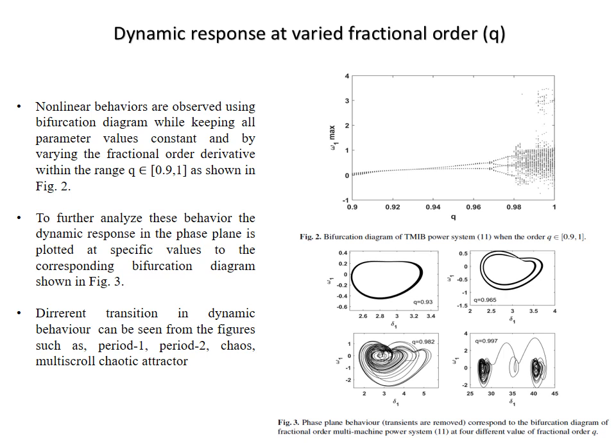Similarly, at q equal to 0.965, we will see two lines in the bifurcation diagram. These two lines show the period 2 behavior. When we select q equal to 0.982, this lies somewhere in the dense lines region, so this shows the chaotic behavior. And when q equal to 0.997, the behavior shows the multi-scroll chaotic attractor. So this is the bifurcation diagram and the corresponding phase plane diagram.